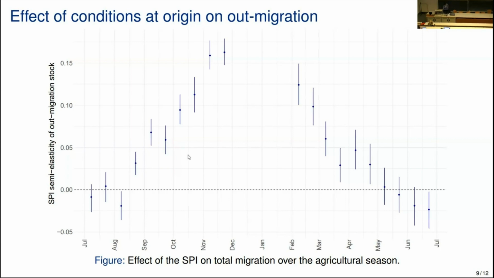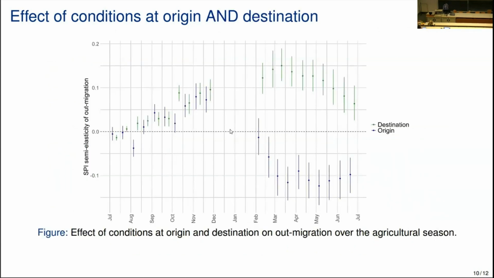So that's what we did, and we can see that when we take that into account, the conclusion is kind of reversed. So the effect at origin is the same for the harvest season, but then for the rest of the year, we see that if there is less precipitation, there's going to be a higher propensity to out-migrate from that location. But the conditions at destination remain positively related to their level of attractiveness.